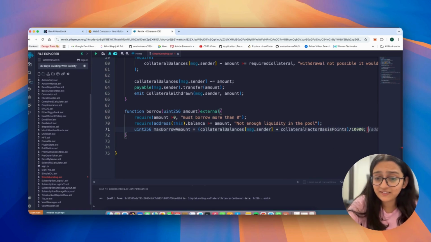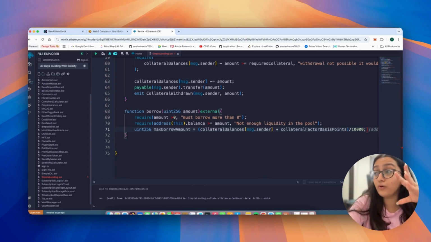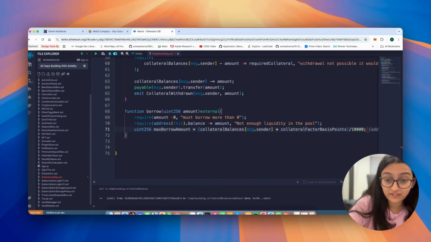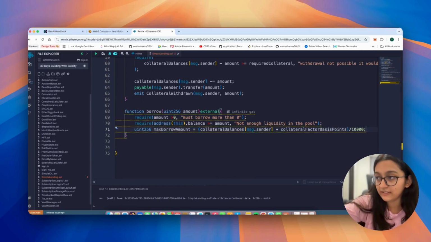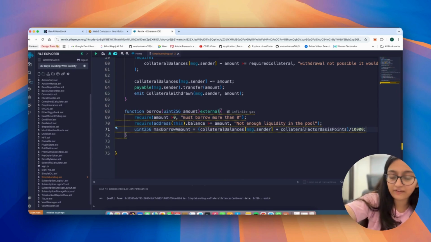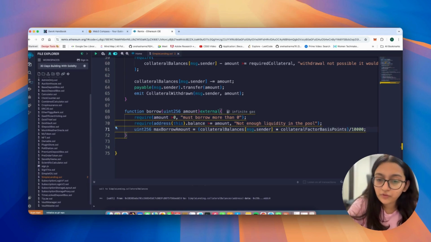Does that make sense? If you have locked 2 ETH as collateral and the collateral factor is 75%, the maximum borrow amount would be 2 ETH times 0.75, which is 7,500 basis points divided by 10,000, and that would be 1.5 ETH.